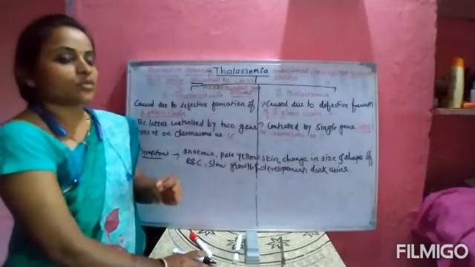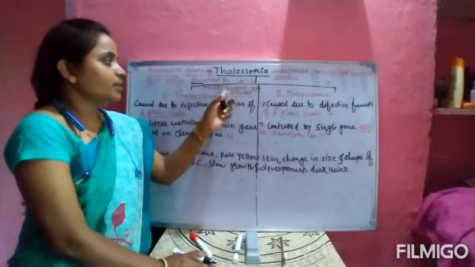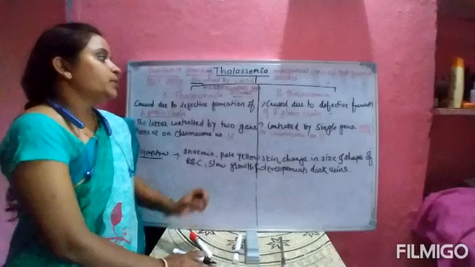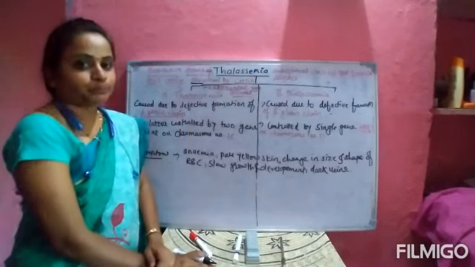Mediterranean Sea disorder means what? Near the Mediterranean Sea, most of the people have thalassemia.